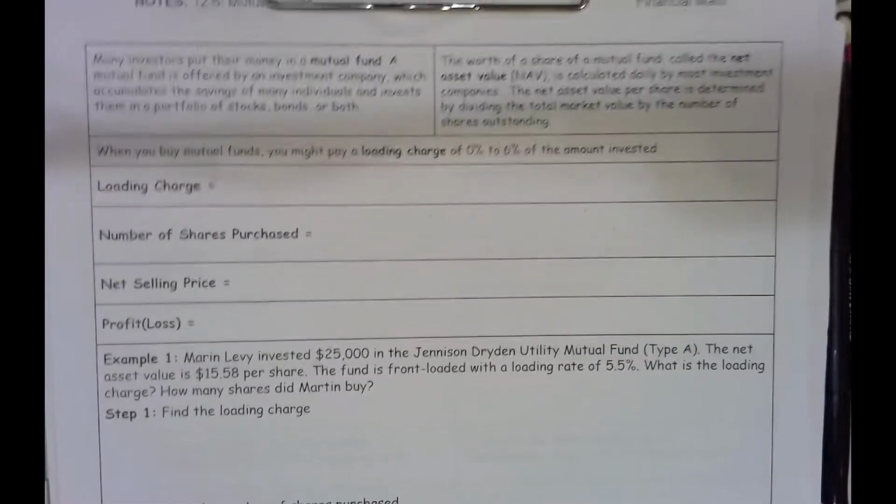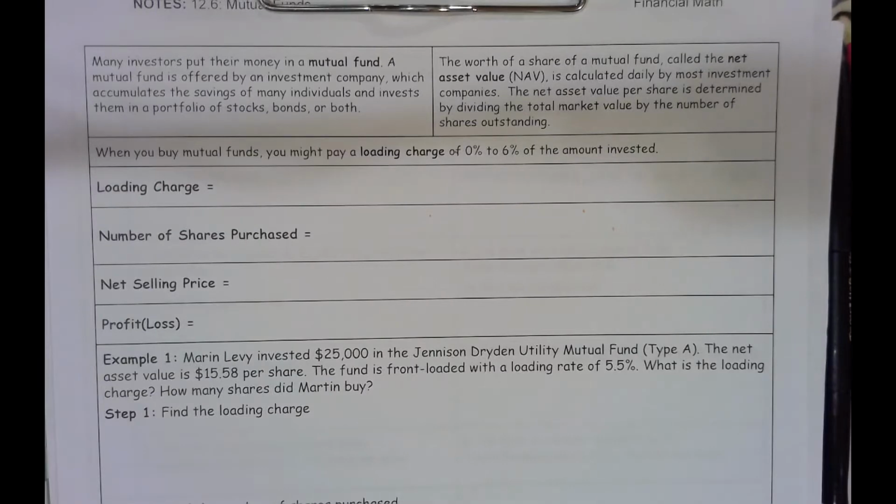Alright, 12.6 is all about mutual funds. So many investors put their money in a mutual fund. A mutual fund is offered by an investment company which accumulates the savings of many individuals and invests them in a portfolio of stocks, bonds, or both. The worth of a share of a mutual fund, called the net asset value, or NAV, is calculated daily by most investment companies. The net asset value per share is determined by dividing the total market value by the number